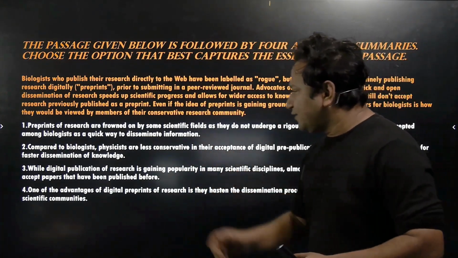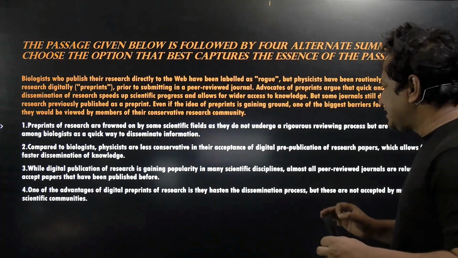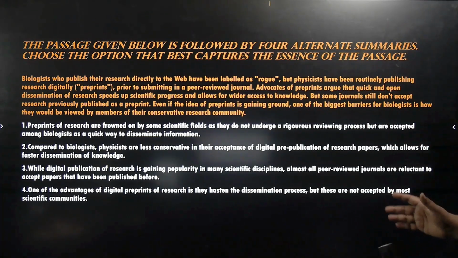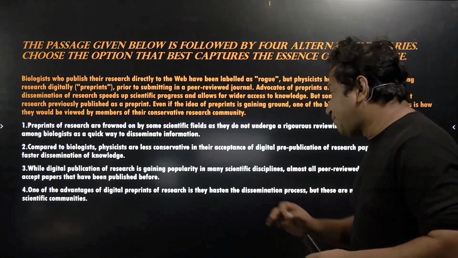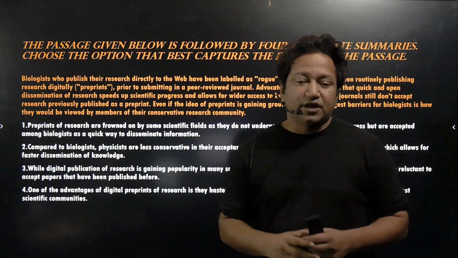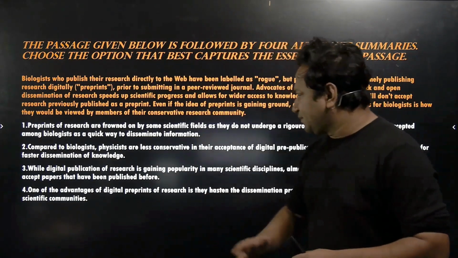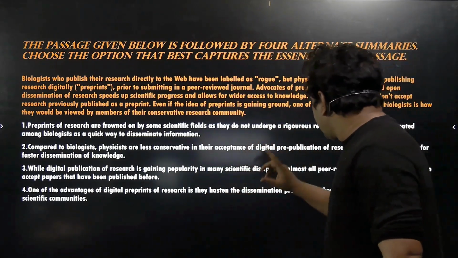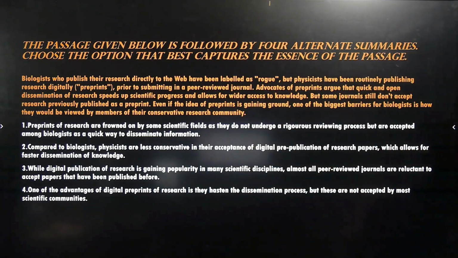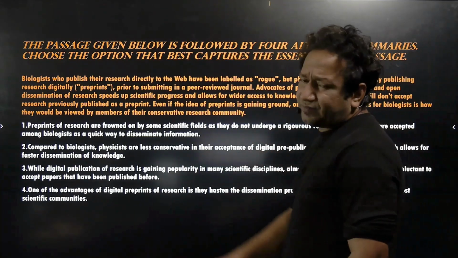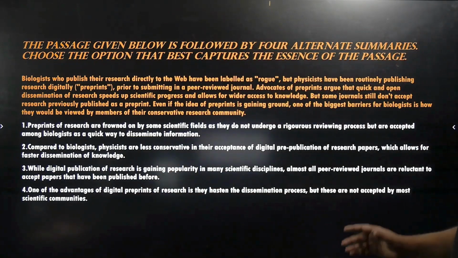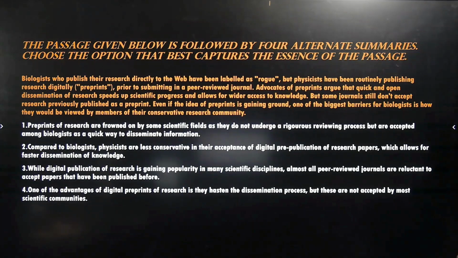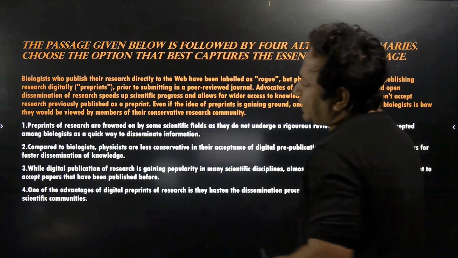Third one says, while digital publication of research is gaining popularity in many scientific disciplines, almost all peer-reviewed journals are reluctant to accept papers that have been published before. Now, the paragraph doesn't talk about all peer-reviewed journals being reluctant to accept papers. That is just out of context of the passage. It cannot be true. D says, one of the advantages of digital preprints of research is they hasten the dissemination process, but these are not accepted by most scientific communities.